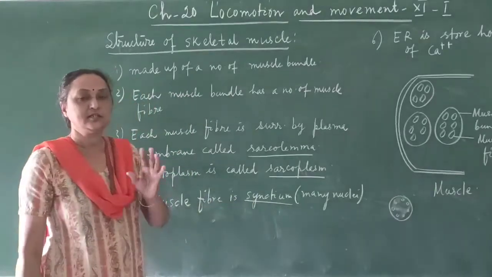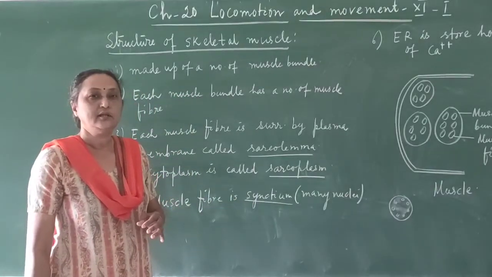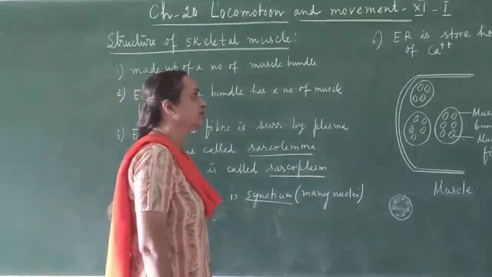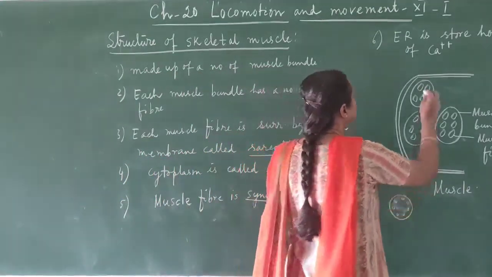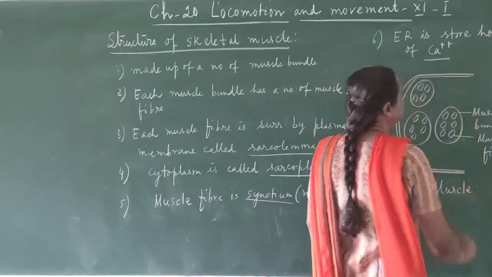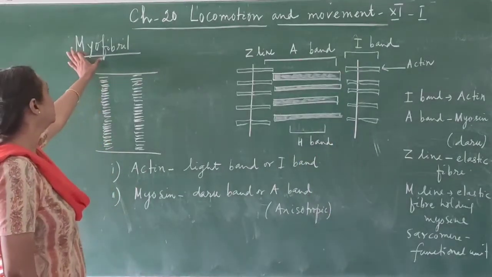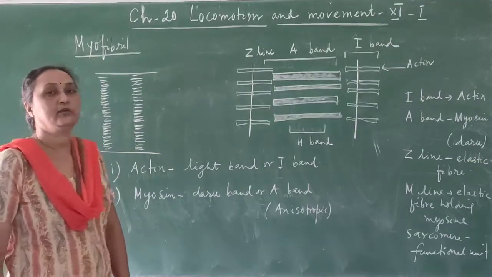And besides the nucleus you can also find endoplasmic reticulum, and the endoplasmic reticulum is the storehouse of calcium ions. So now we will discuss the structure of one single muscle fiber, which is called a myofiber.